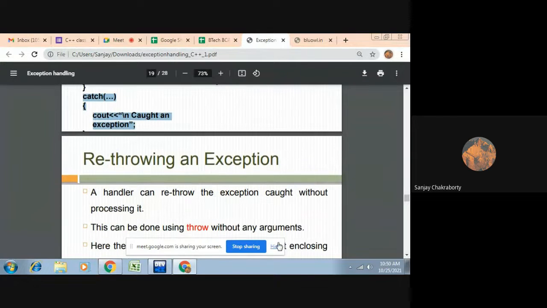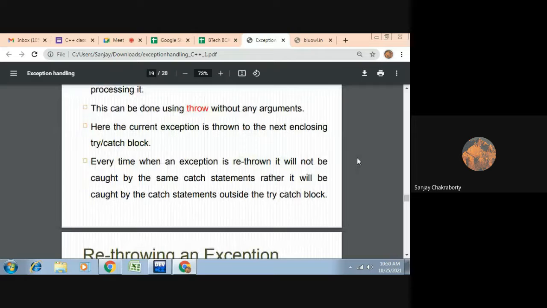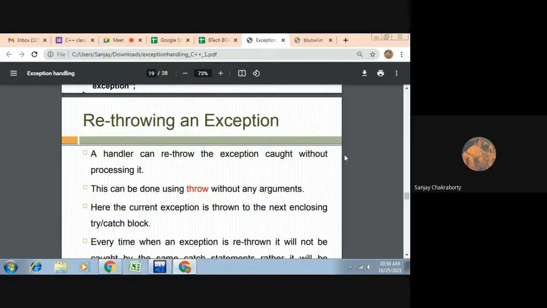Now there is one more concept: how we can rethrow an exception. That is a very important concept. How we can rethrow an exception. Rethrowing means what this term suggests.